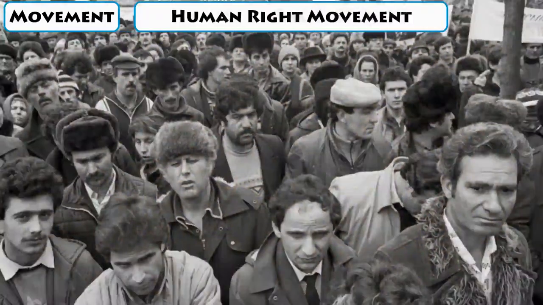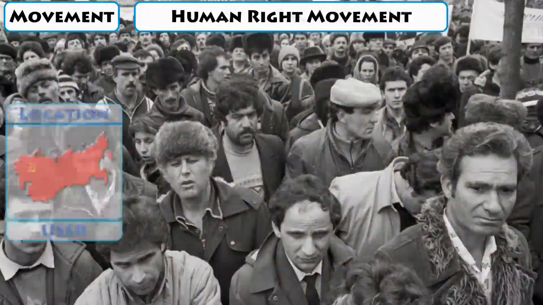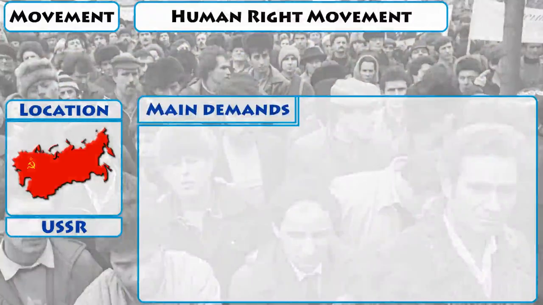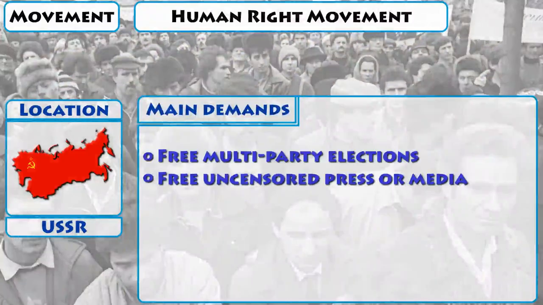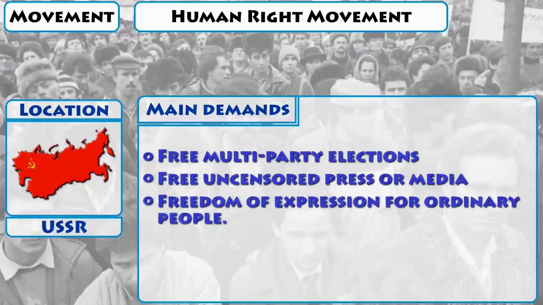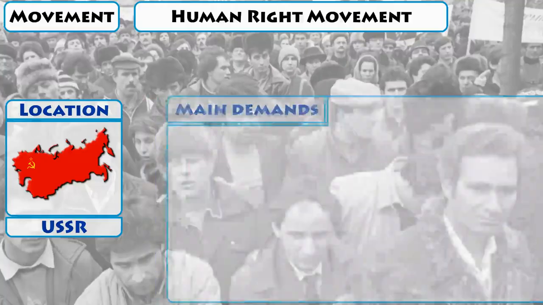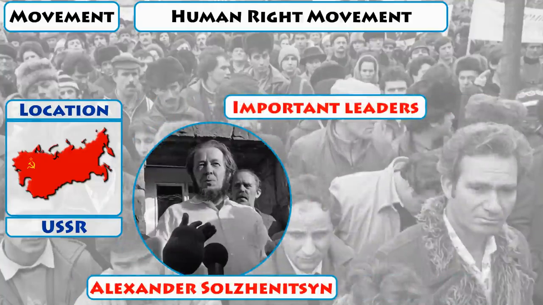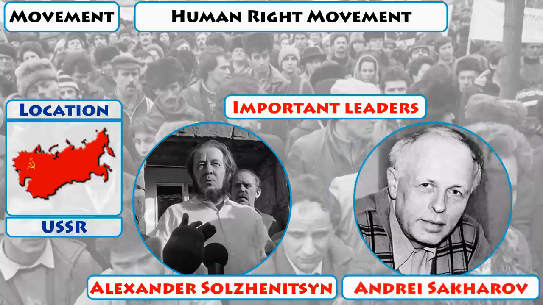Movement: Human Rights Movement. Location: USSR. Main demands: free multi-party elections, free uncensored press or media, freedom of expression for ordinary people. Important leaders: Alexander Solzhenitsyn, Andrei Sakharov.